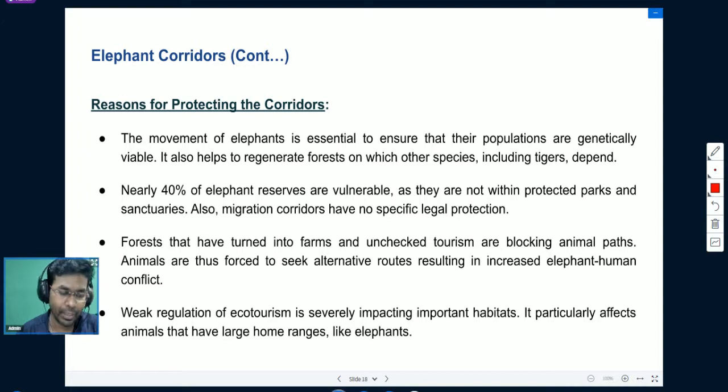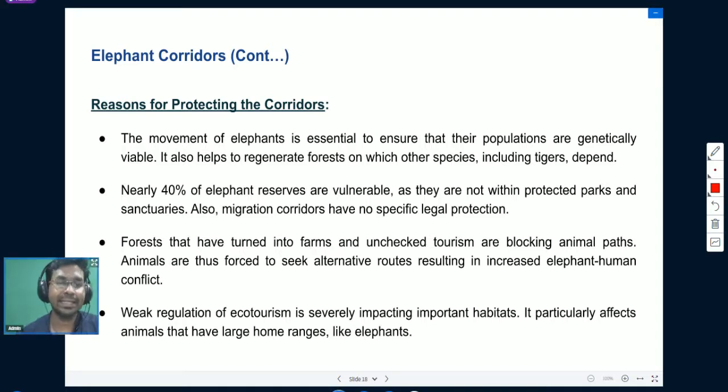Human beings are developing projects like roads and railways, erecting electric lines, and a lot of things are being done. It encroaches upon elephant habitats, and sometimes these roads or construction projects pass through elephant corridors also.